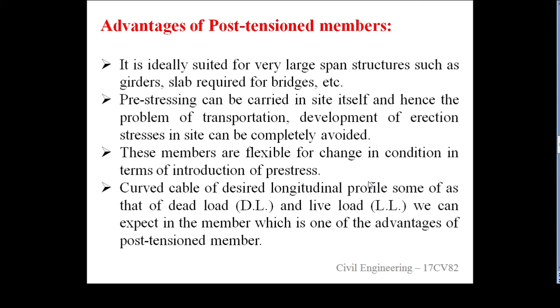Suppose if your wire introduced is 5 mm, and over a period of time the member carries more load on it, meaning the external load is increasing, we can replace that 5 mm steel or cable by a 10 mm one. Why? Because we are leaving a duct opening that is larger compared to the steel wire or cables, therefore we can flexibly change the condition of that particular steel or tension member.